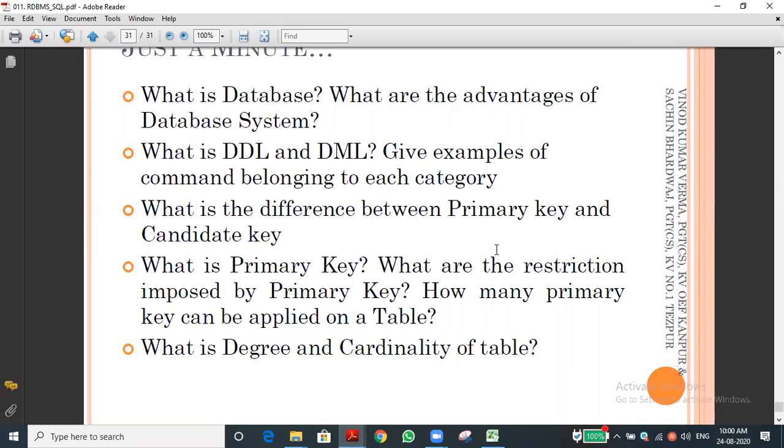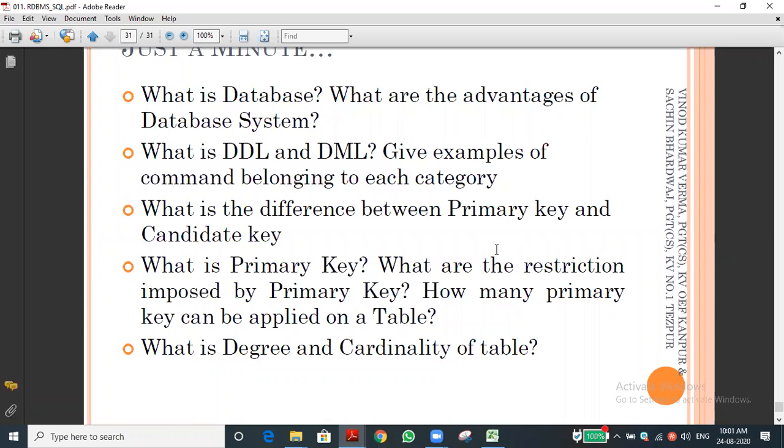Okay, students, we completed the first chapter in SQL. That is DBMS. The chapter name is Database Management System. In this chapter, we discussed what is database, what is RDBMS, and what types of keys are there, and explanation about the keys. We also saw the SQL software for PC, for Windows, client side as well as server side, and the software names. Then we have seen DDL and DML, data definition language and its commands, data manipulation language and its commands. So degree, cardinality, tuple, record, field, attributes, we have seen some definitions and terms also, isn't it?